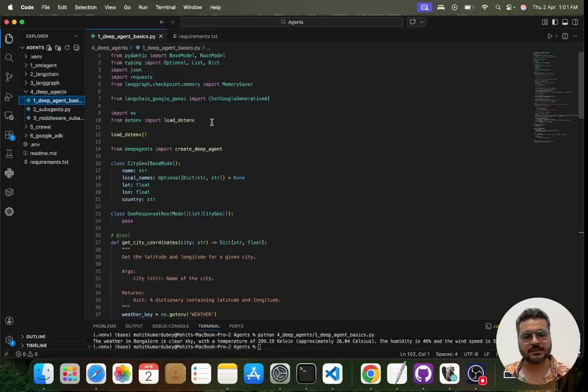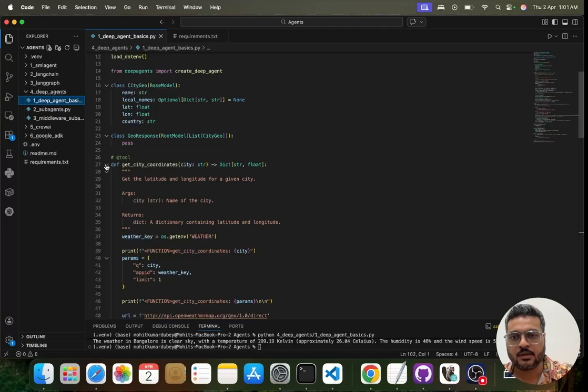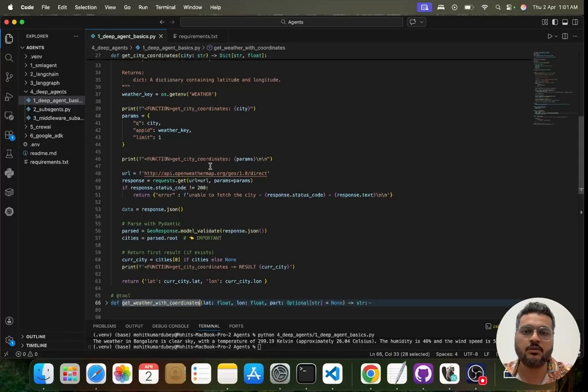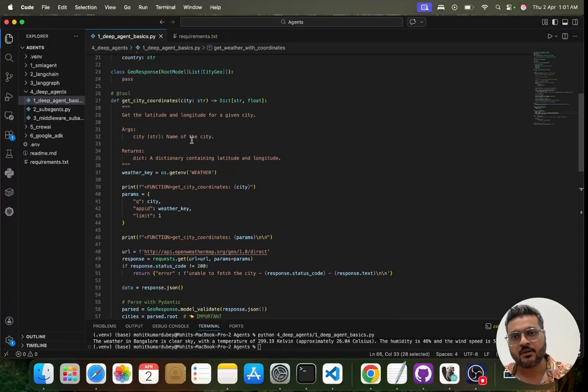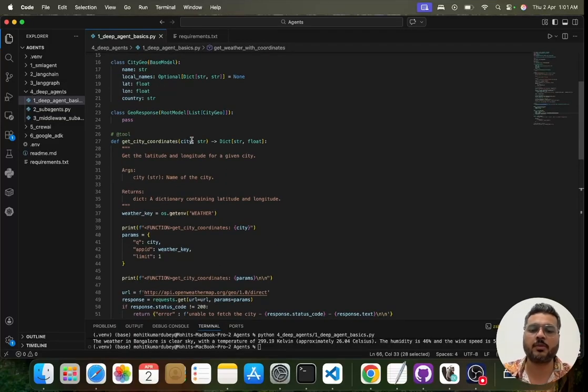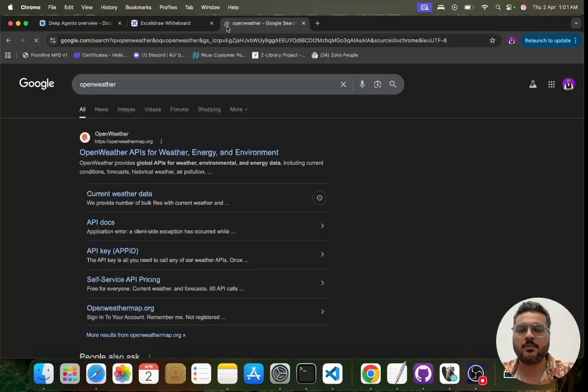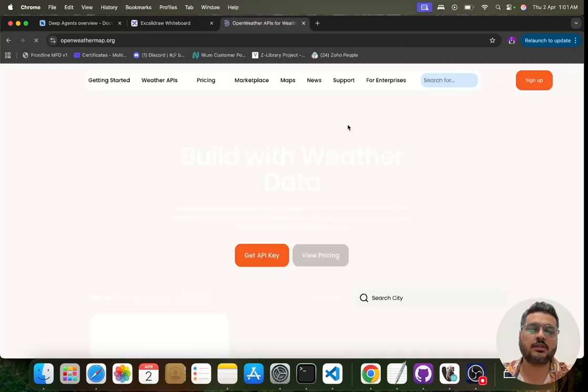For this agent, I'll first give you the background of what we are doing. In this agent, I have given it two tools: one called get city coordinates and another called get weather with coordinates. For this we are using the weather API. It is the very famous OpenWeatherMap API. You have to go to OpenWeatherMap and create your API key over there so that you can actually use it.